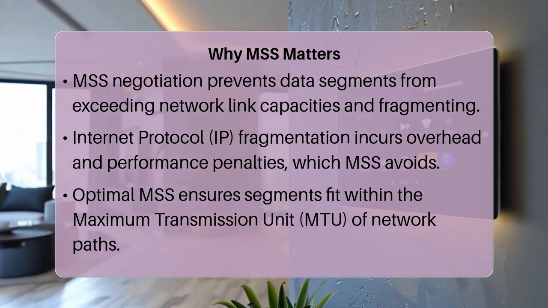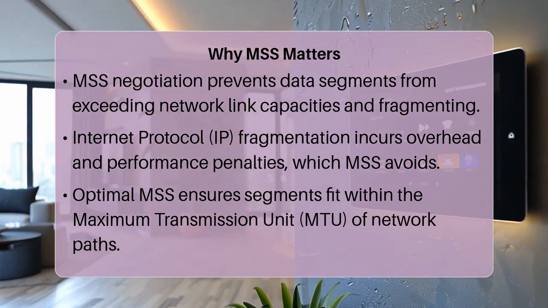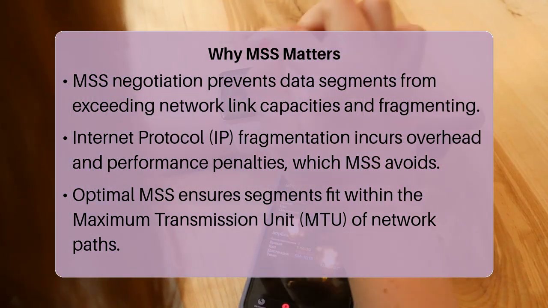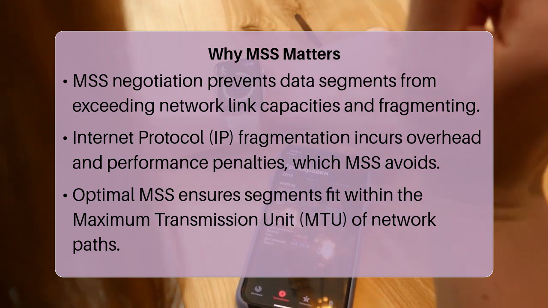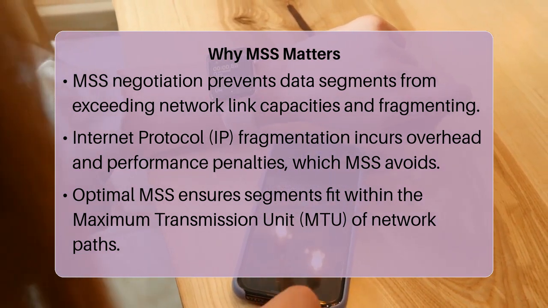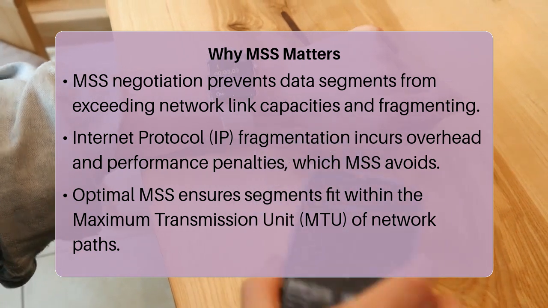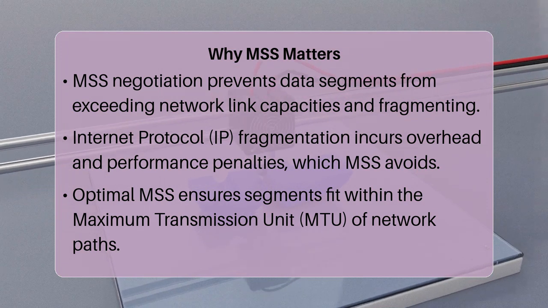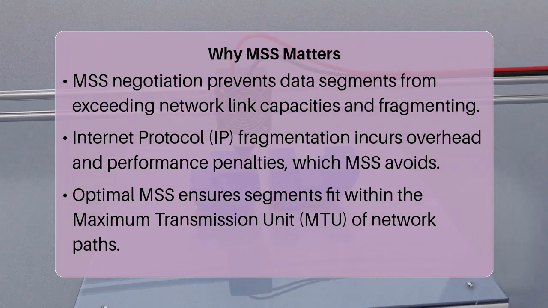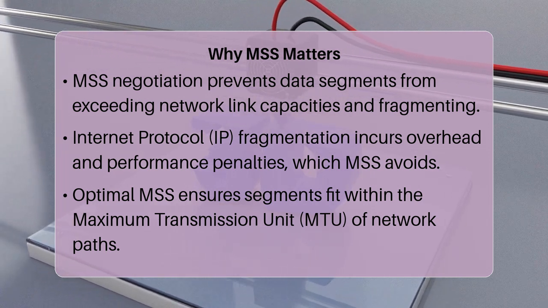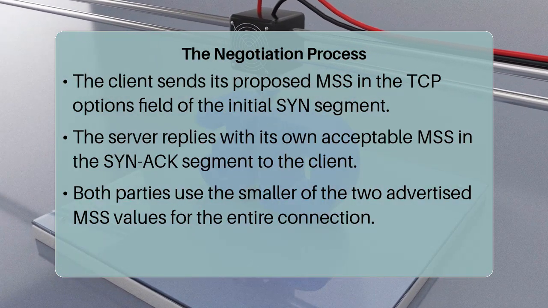By agreeing on an optimal MSS, both parties ensure that their data segments fit within the maximum transmission unit, or MTU, of intermediate networks, avoiding this performance penalty. The process begins when the client sends a SYN segment to the server, including its proposed MSS value in the TCP options field. This value represents the largest TCP segment it is willing to receive.